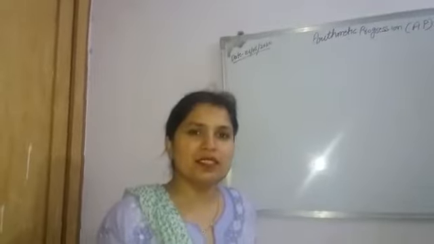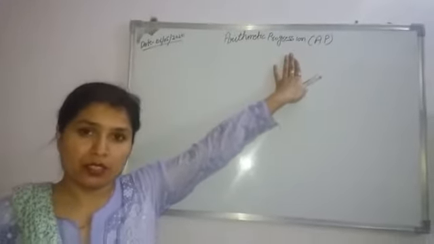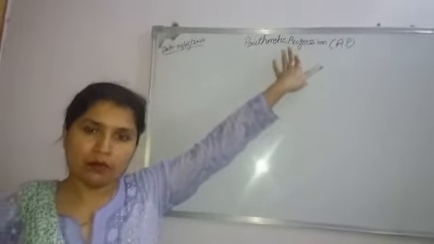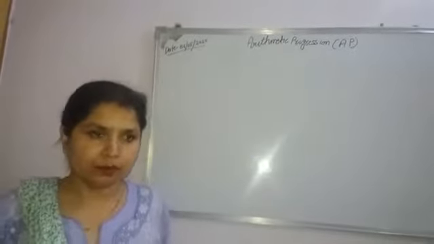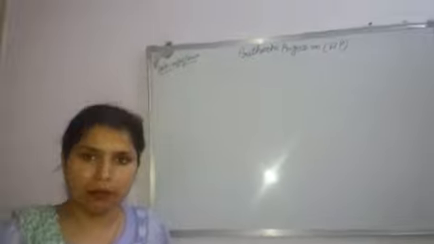Good morning, dear students. Today we are going to start our new chapter, the fifth chapter, arithmetic progression. The short form of arithmetic progression is AP. In this case, first we must know what the meaning of AP is.